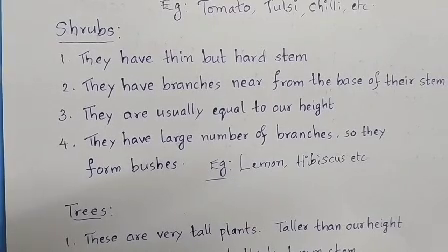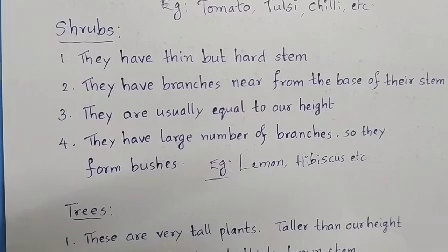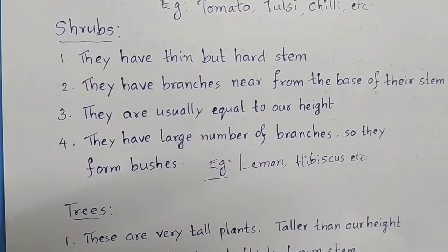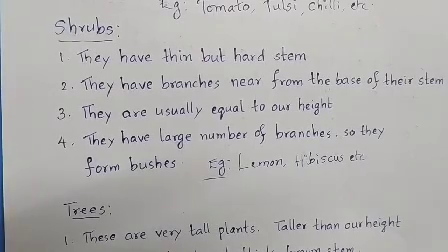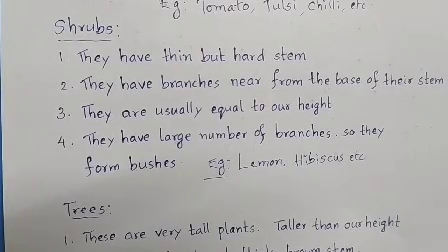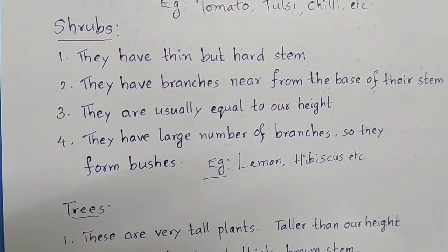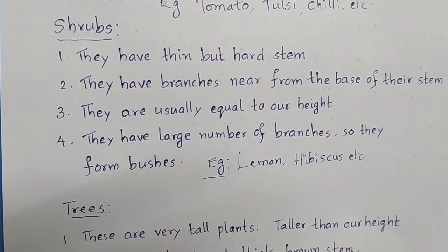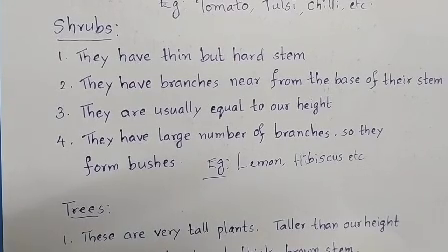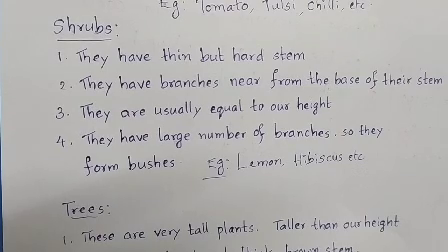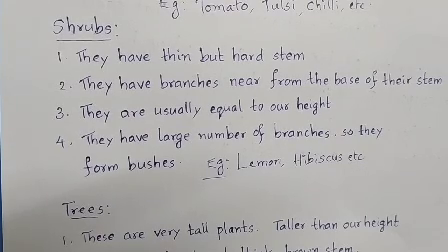If you look at a plant, from where the plant grows, from the ground, near to the ground, the part is called the base. So from the base itself, branches arise. And shrubs are usually equal to our height or a little more than our height. Not too tall, but almost equal to our height or a little more.